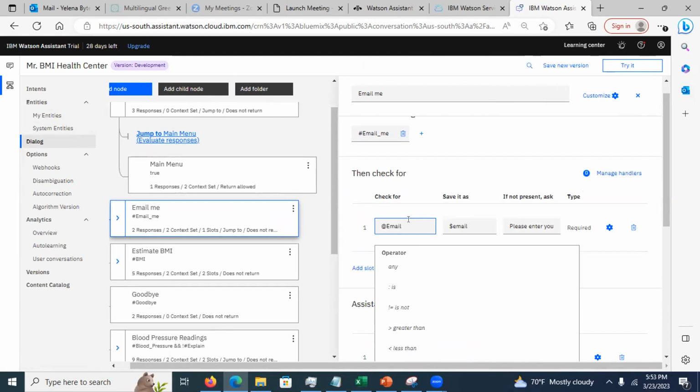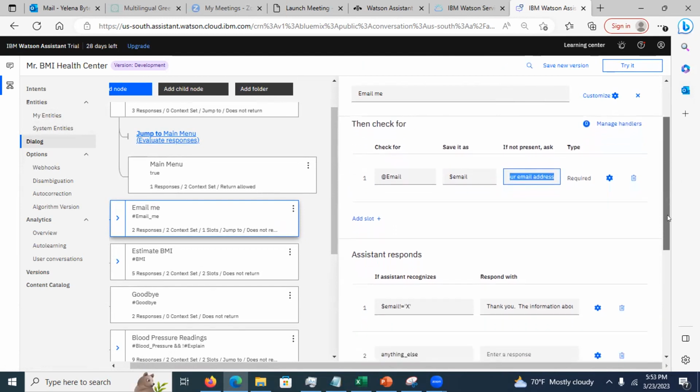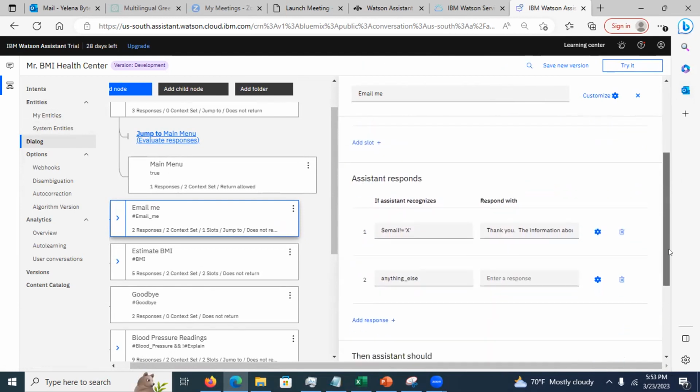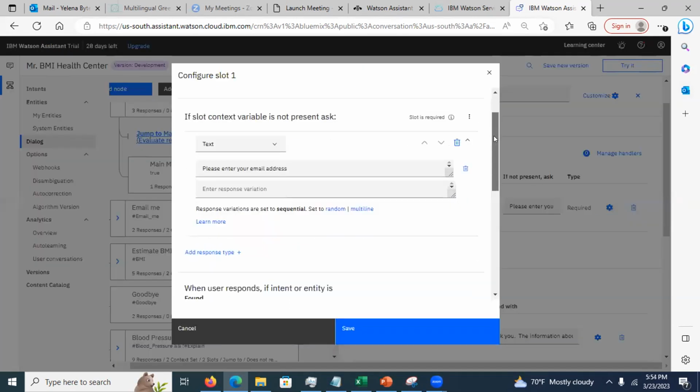Here, what am I doing? I'm checking for email. Why is it like this? Because it's a what entity? It's a pattern entity, right? And I'm saving it in a variable called email. And see, it's asking you to enter your email. There is no handler in this case, which is bad, but if you take a look at this,